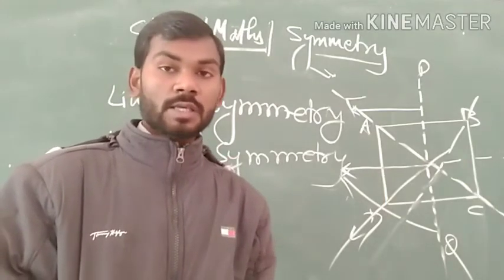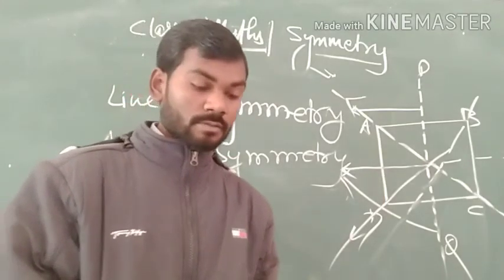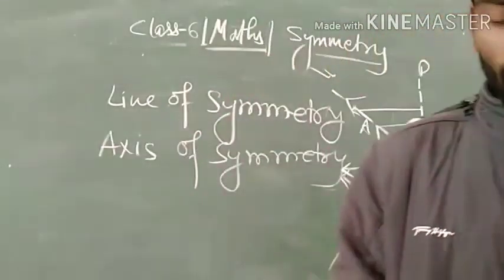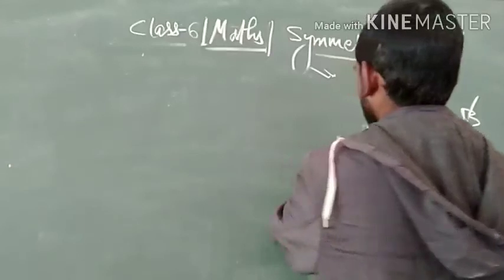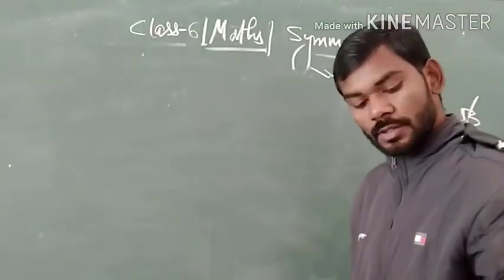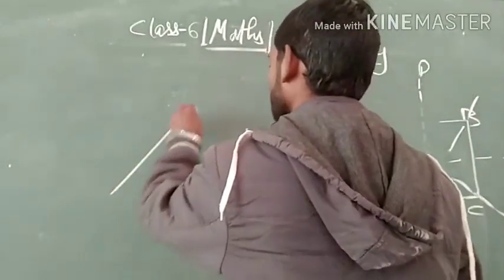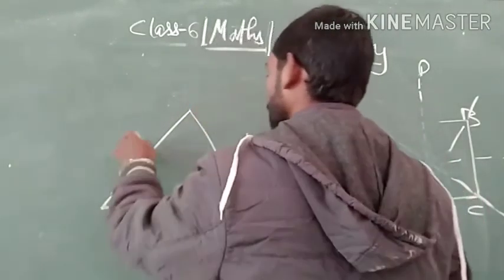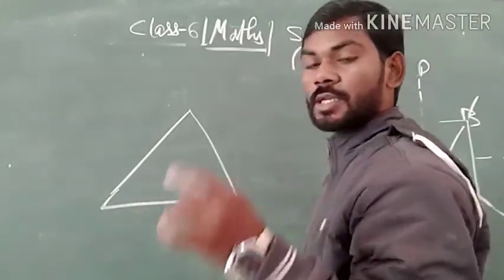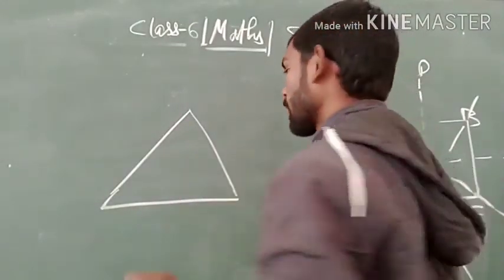Similarly, if we look at an equilateral triangle, we find that it has only three lines of symmetry. Here we can see that this equilateral triangle can be divided in only three ways.